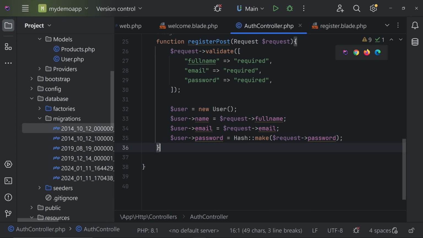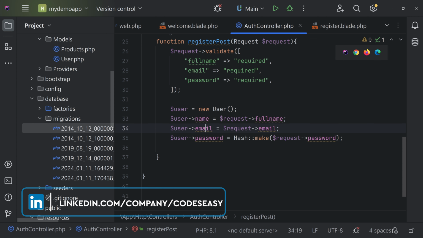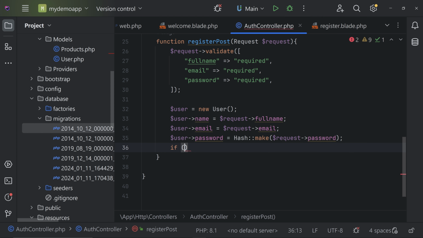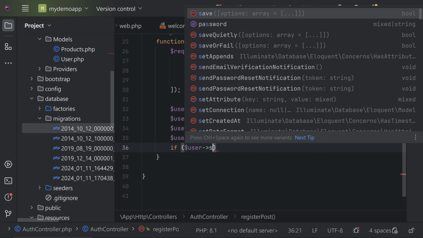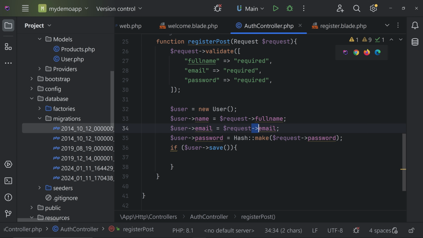Okay, now we can save the data. We have assigned every piece of data, that is name, email and password, and now we have to save it to the table. That's it. Let's create an if condition. $user, that is the table, simply call save. That's it. This will create a new row and add the details that we are passing from the form.